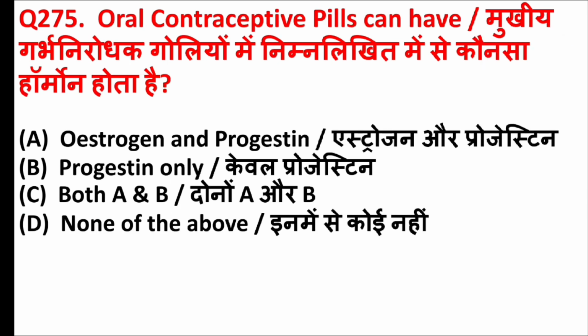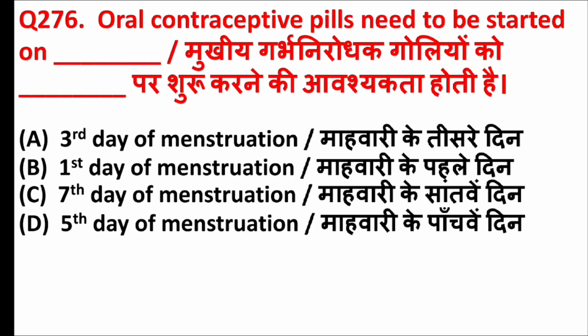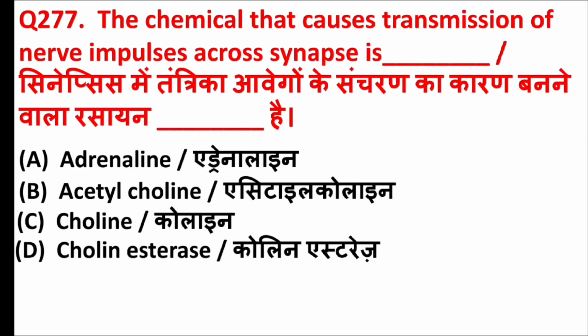Oral contraceptive pills can have? Answer is option A, estrogen and progestin. Oral contraceptive pills need to be started on. Answer is option B, first day of menstruation. The chemical that causes transmission of nerve impulses across synapse is blank. Answer is option B, acetylcholine.